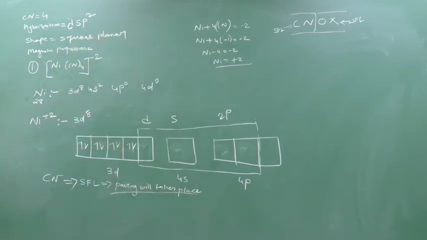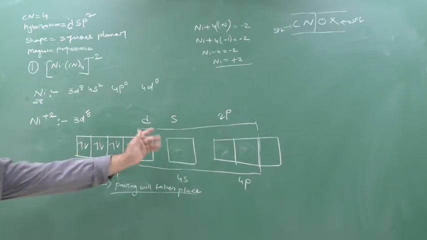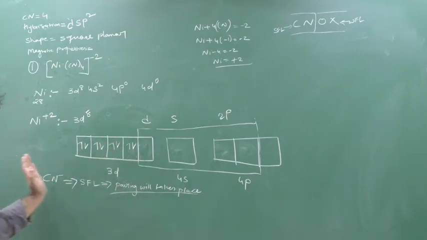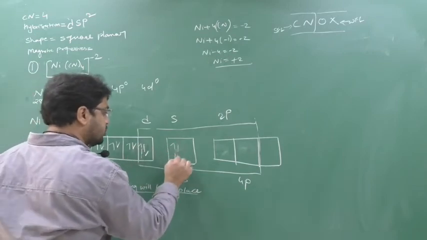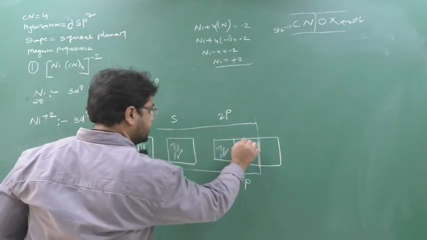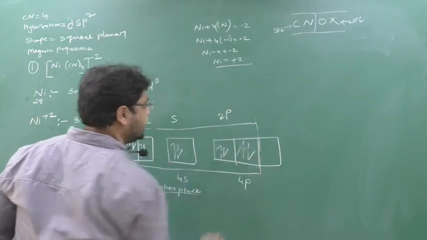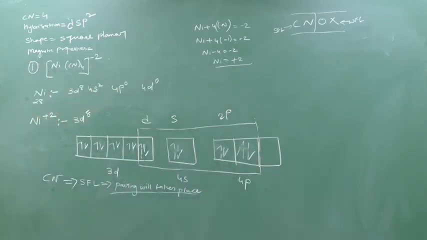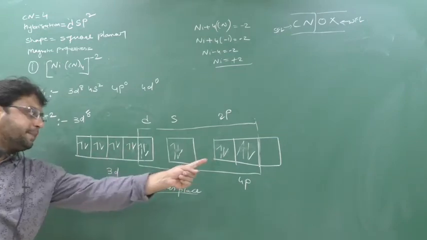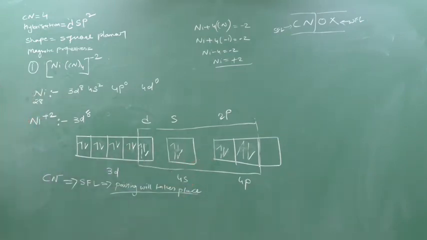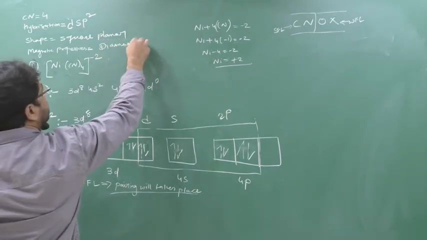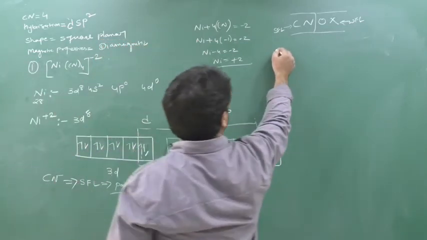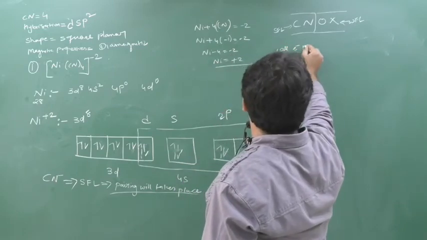Now next, magnetic property. Anywhere you see, here you have to check. Here electron pairs will come. Notice this is of a cyanide. If you show, if you don't show, it will work. Not an issue. Clear? So see, if anywhere you can see a single electron, no, all the electrons are paired. Yes or no? When all the electrons are paired, it is diamagnetic. So understand one thing, all electrons paired, diamagnetic.